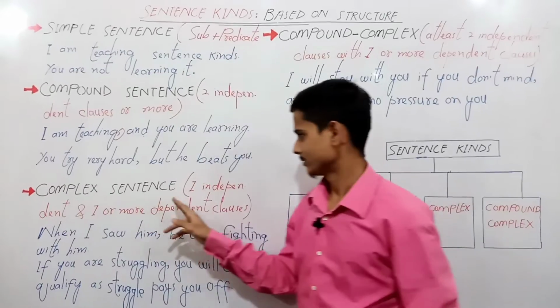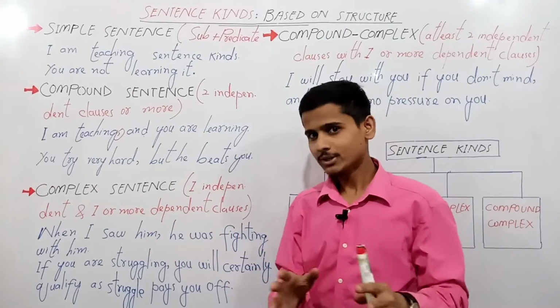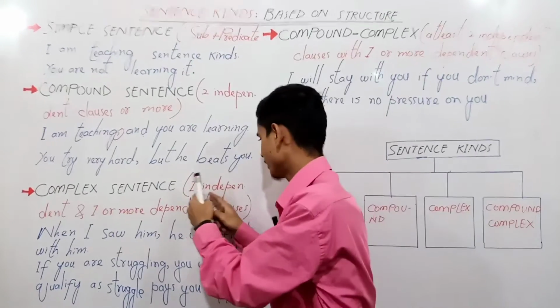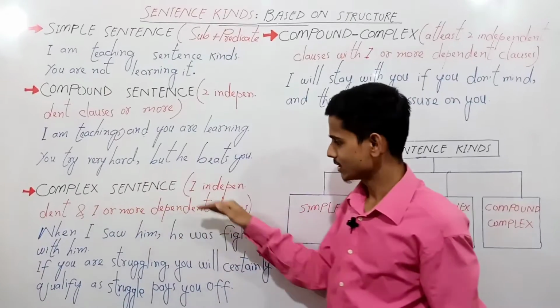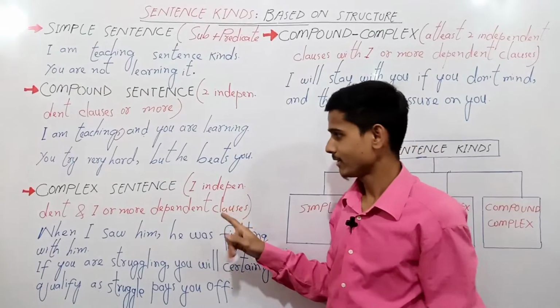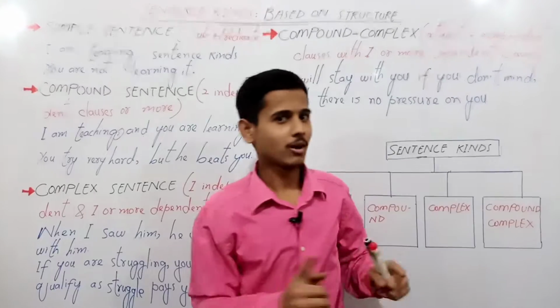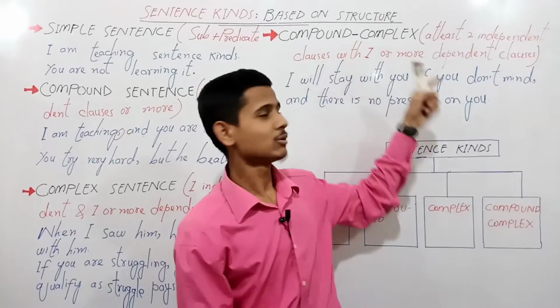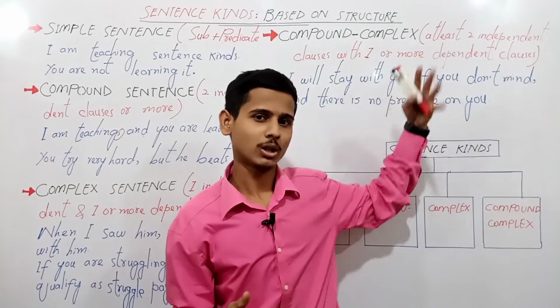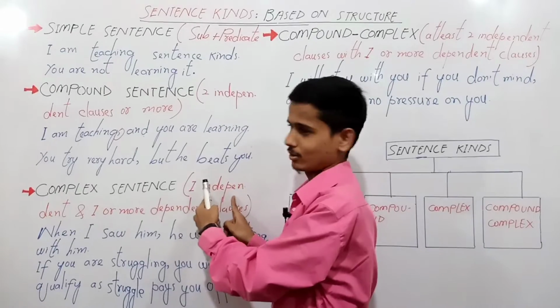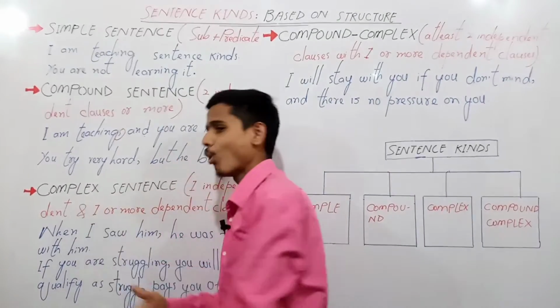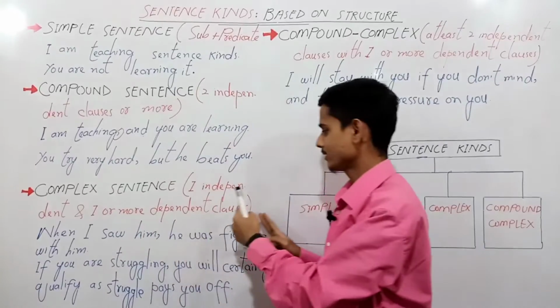Now, complex sentence. What we really do in a complex sentence is one independent clause and one or more dependent clauses, right? Don't confuse complex and compound complex, which I'm going to discuss in a moment as well, or in a minute, inshallah. Here we have only one independent clause and one or more dependent clauses.